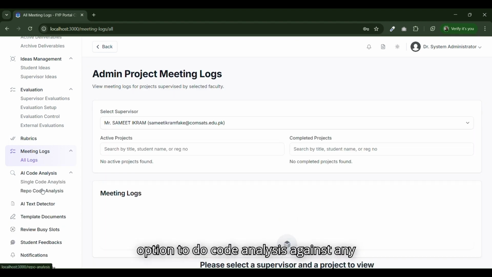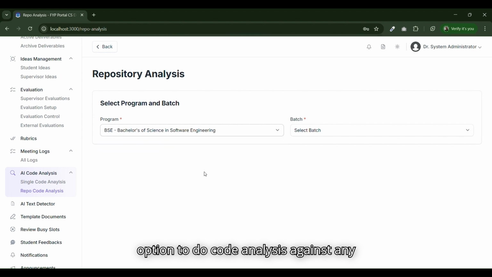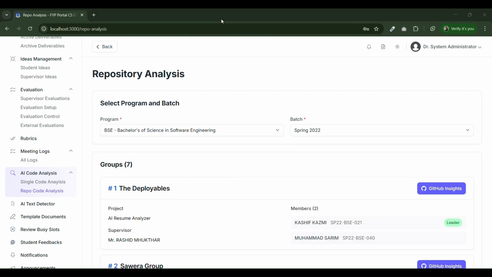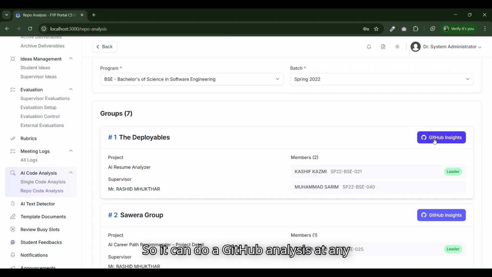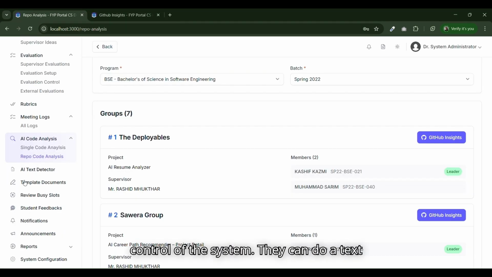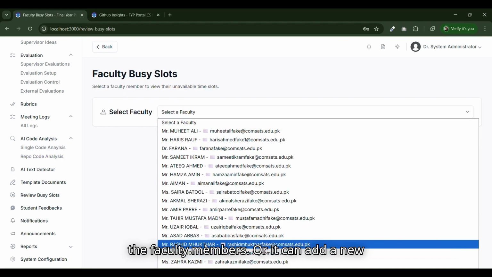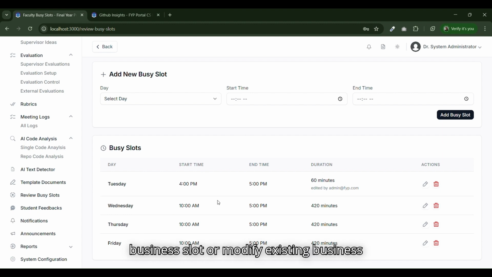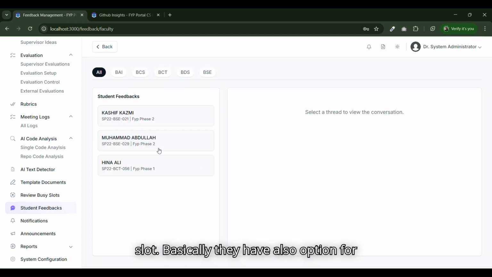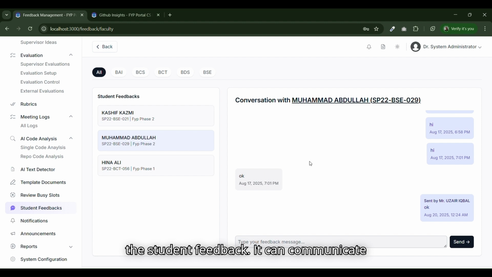They have the option to do code analysis against any group in the system, so they can do a GitHub analysis at any time. Basically the admin has full control of the system. They can do text redaction, upload template documents, review busy slots of the faculty members, or add a new busy slot or modify an existing one. They also have an option for student feedback, to communicate with the students of the system to overcome any problems they face.